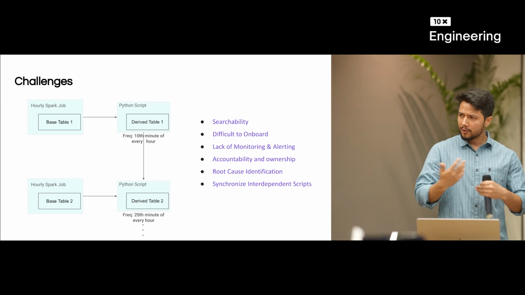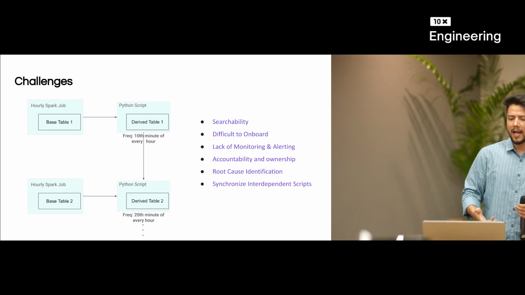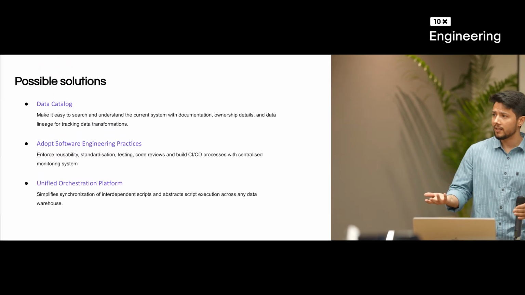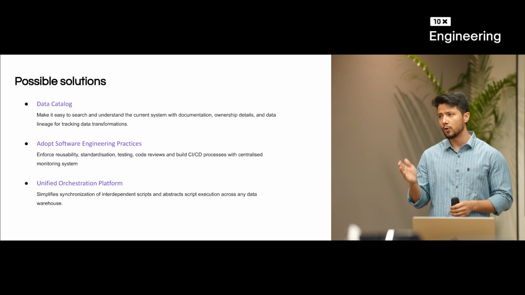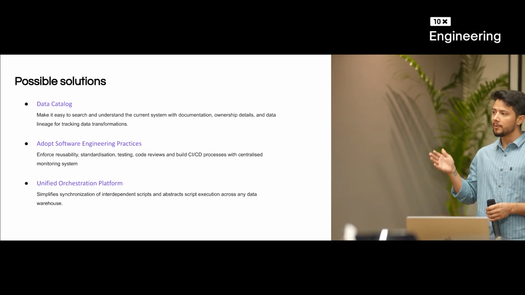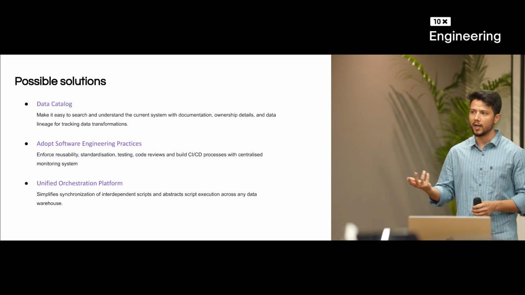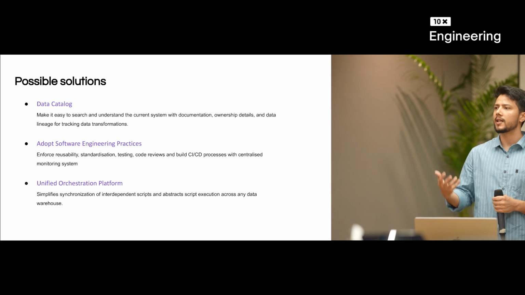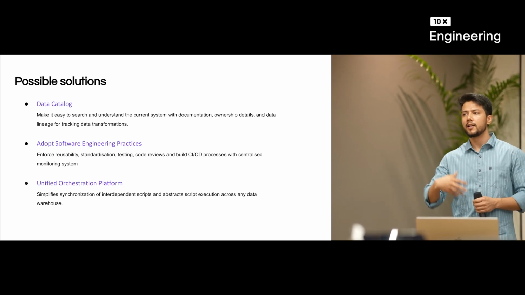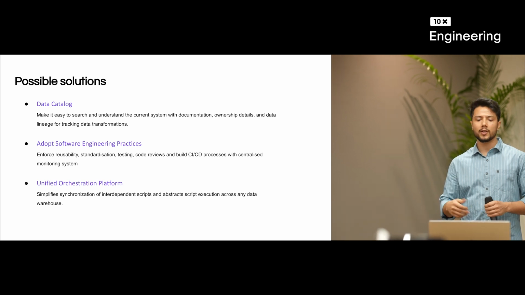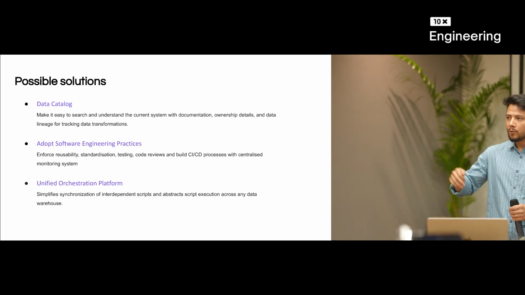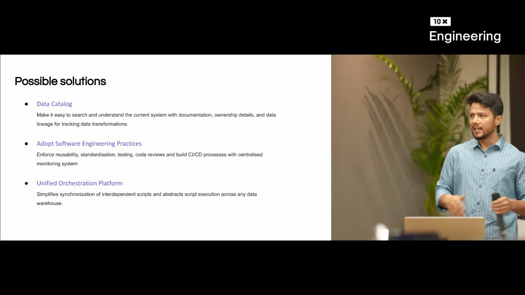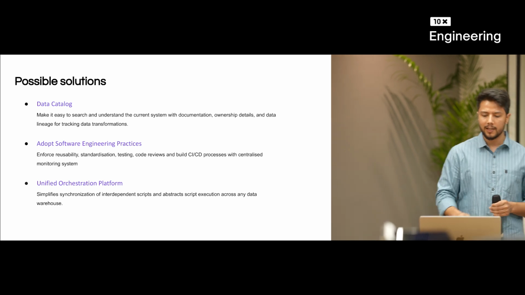So now we are going to talk about the possible solutions to solve all these problems. The first problem that we were facing in the earlier system is that we have to know whether our use cases are already being served or not. We have to have some solution for that, right? We need to create a data catalog where we can directly search and identify the current use cases that are already onboarded onto the system. Is my use case already catered to by the onboarded tables or not? Without a data catalog, I won't be able to do that. So ultimately, we need this.